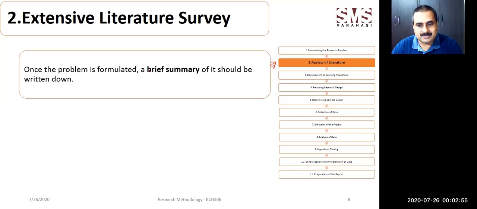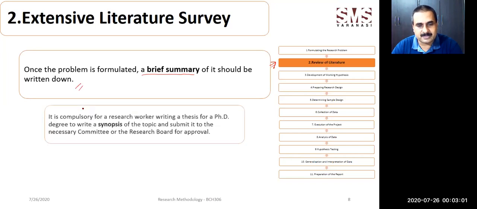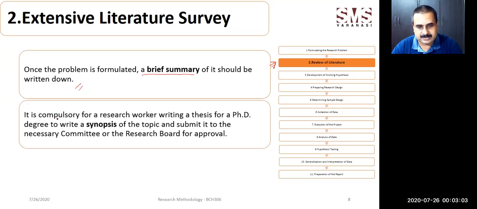Once the problem is formulated, a brief summary of it should be provided or written down, and this brief summary is going to be considered as the synopsis. So it is compulsory for a research worker writing a thesis for a PhD degree to write a synopsis of the topic and submit it to the necessary committee for research board approval.